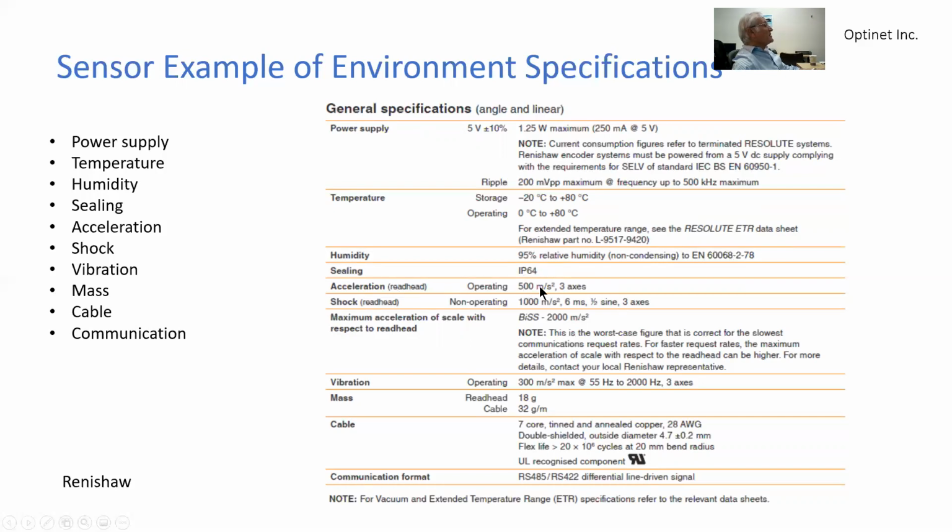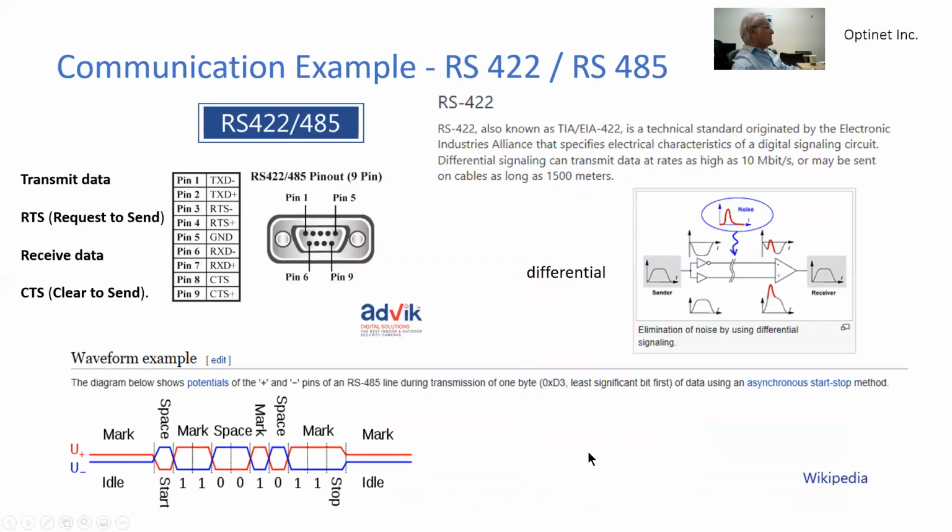Acceleration, 500 meters per second squared; the shock and vibration are specified. Also the mass and the cables and the communication format. Now here we see that the communication format is RS-422, RS-485. As mechanical engineers, we may not be familiar with some of these definitions, so we have to research them.